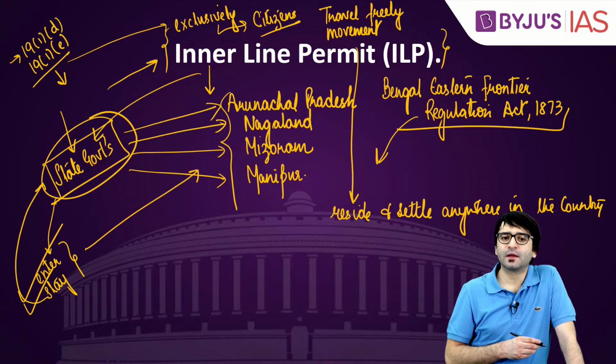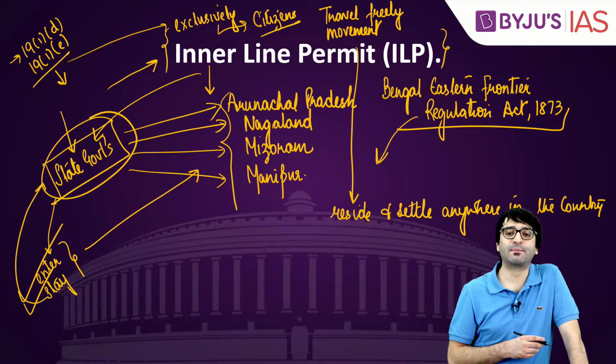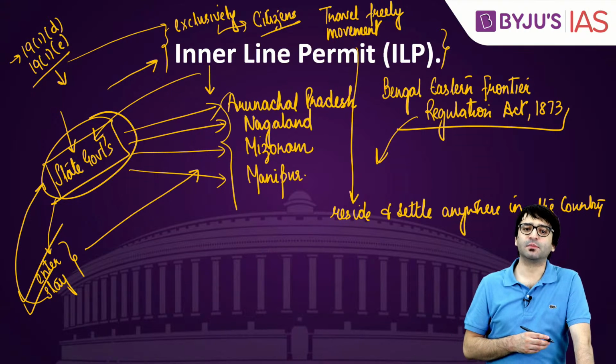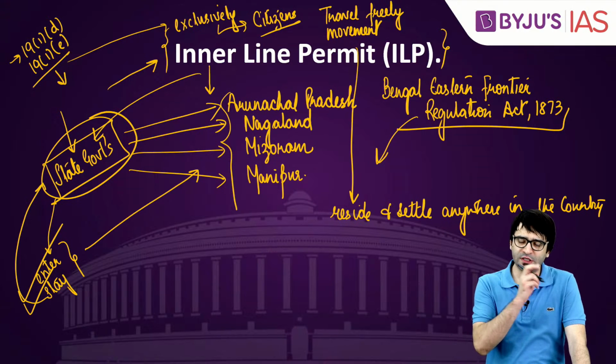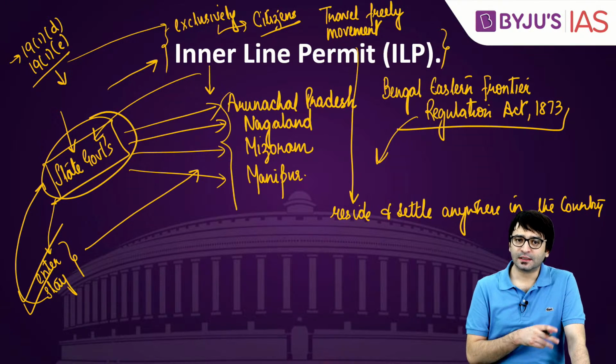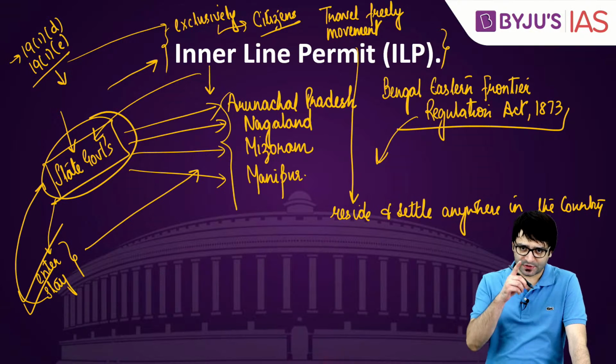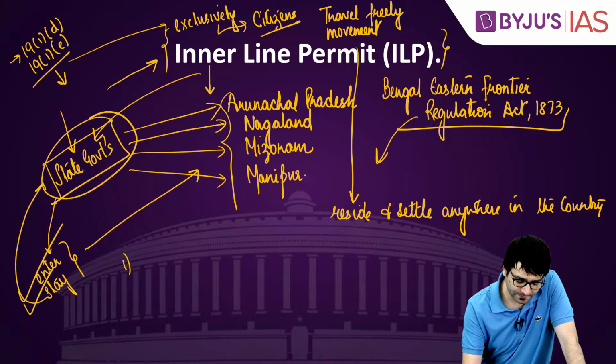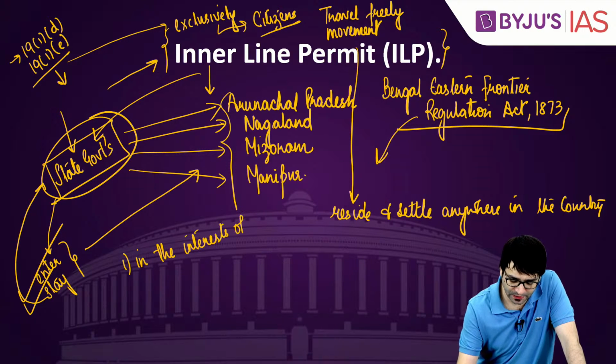No. Why? Because these two fundamental rights are not absolute. They come under reasonable restrictions. And there are two reasonable restrictions imposed. This can be a potential question for your prelims. Reasonable restriction number 1, in the interests of the general public.